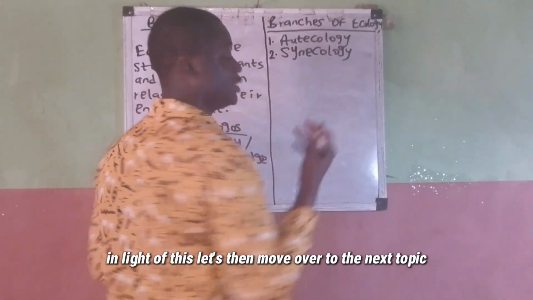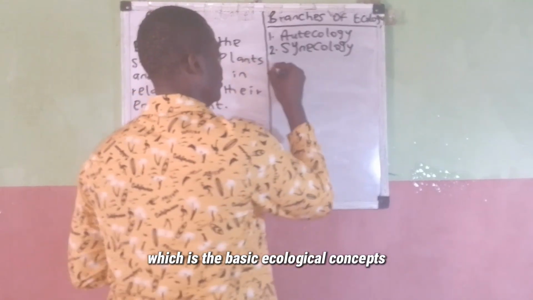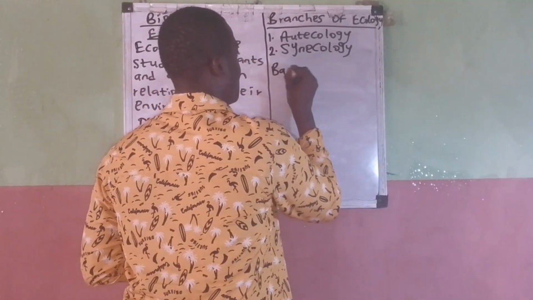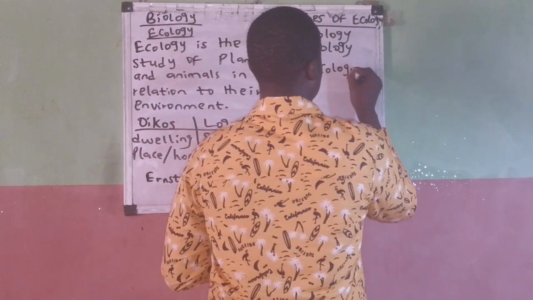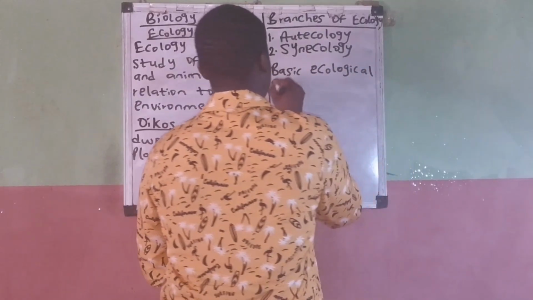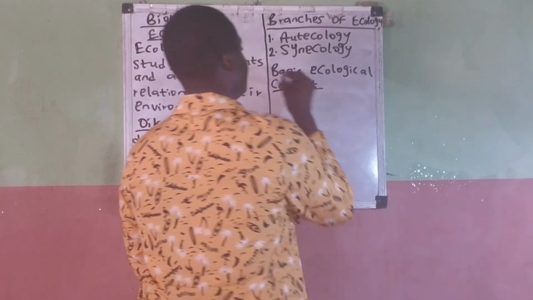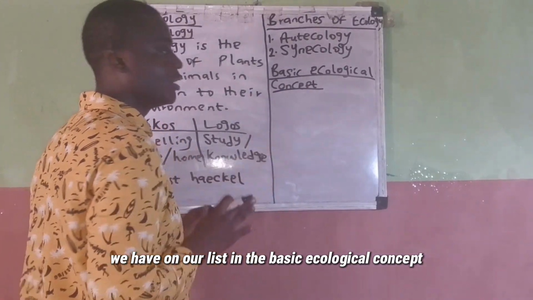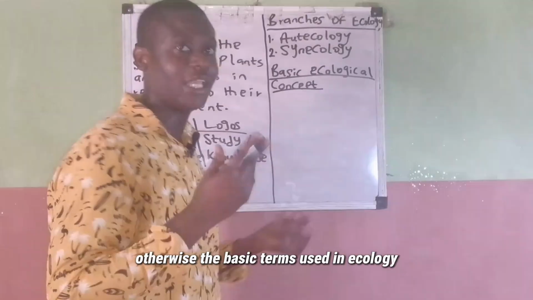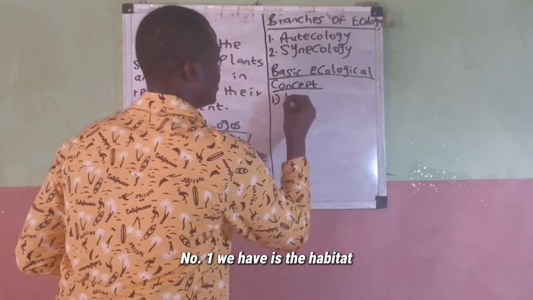Let's then move over to the next subtopic, which is the basic ecological concept. Now, number one we have on our list on the basic ecological concept, otherwise the basic terms used in ecology, is the habitat.